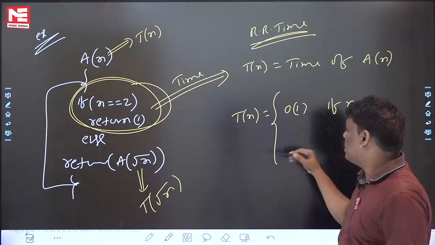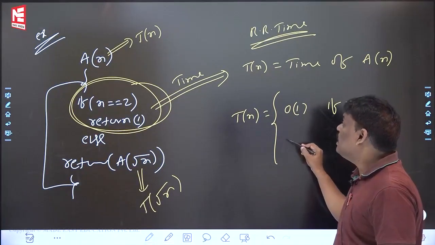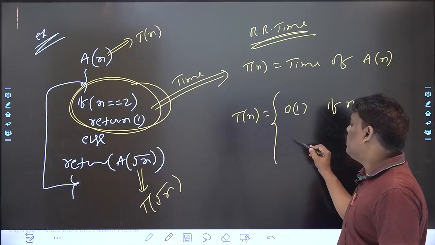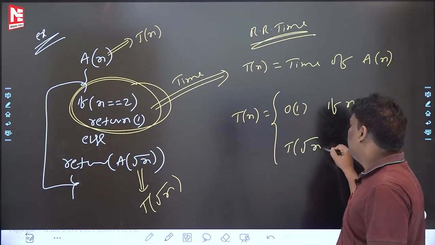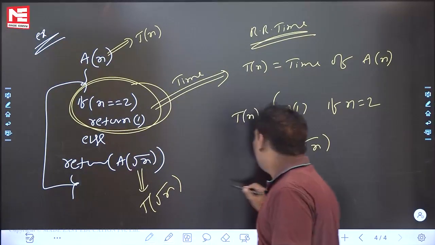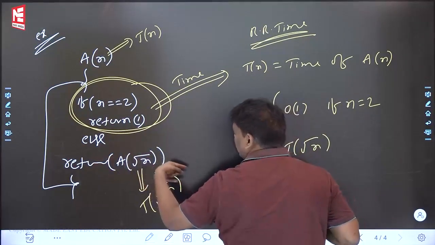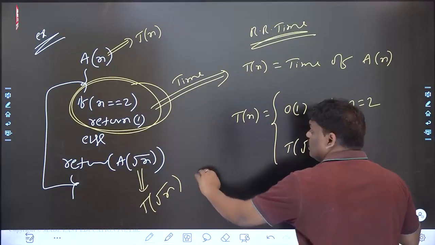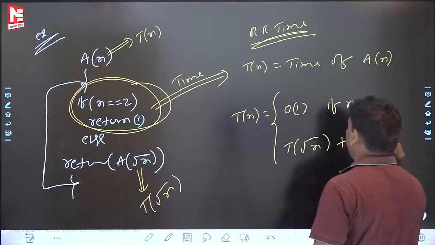Otherwise, come to the else part. What is the answer in the else part? T of A of n is T of n. A of root n is T of root n. That is fine. And no loop is there, so nothing else is there. Plus C, you write constant time.